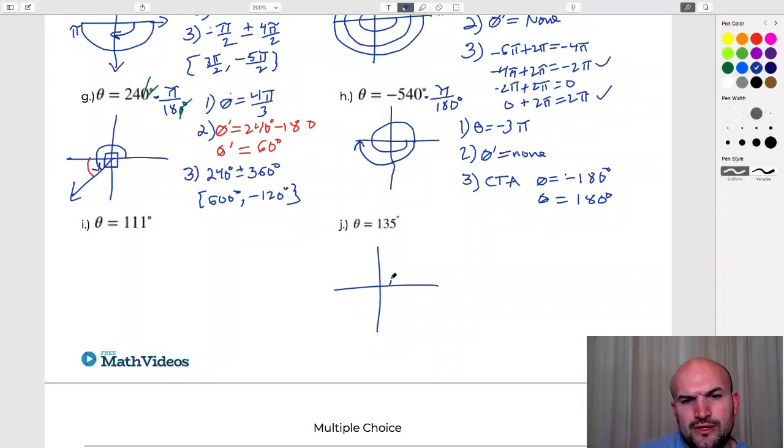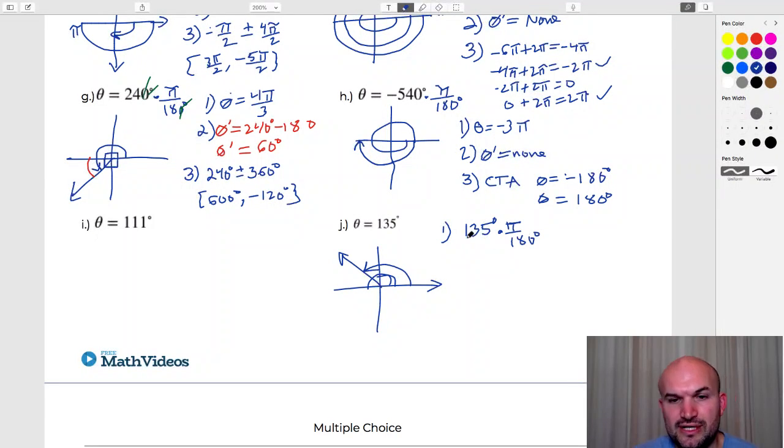135 degrees. I know that here's 90, and from here is 180, so it's going to be halfway between 90 and 180. We can say there is our angle. If I was going to convert this into radians, I take 135 degrees and times it by pi over 180 degrees. Then I need to figure out what divides into 135 and 180. Fortunately, I've been working with these numbers a lot. I know that 45 divides into 135: 45 plus 45 is 90, plus another 45 would be 135. And 45 also divides into 180, that's 4 times. So it divides into 135 3 times.